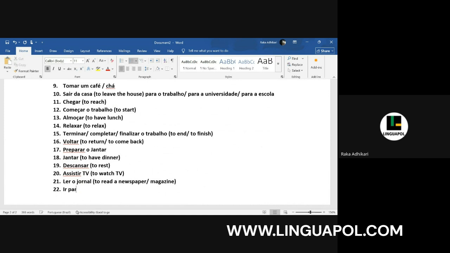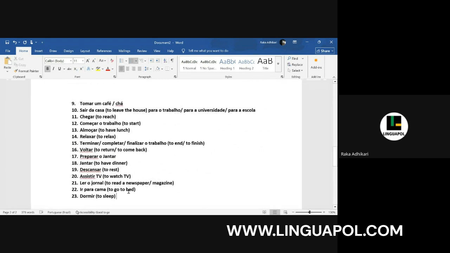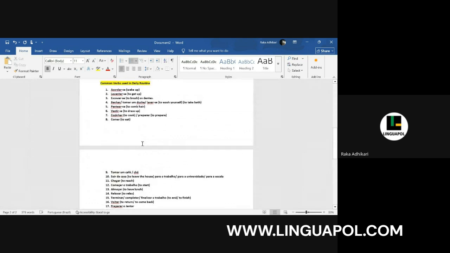Then ir para cama, to go to bed. Did we do the conjugation of the ir verb, guys? Can you please remind me if we have done it? Yes, ma'am. Okay. So you can conjugate the ir verb accordingly. It is again a non-reflexive verb, to go to bed. Okay. Then dormir, to sleep. Then we'll again come back to acordar. So this is your daily routine.